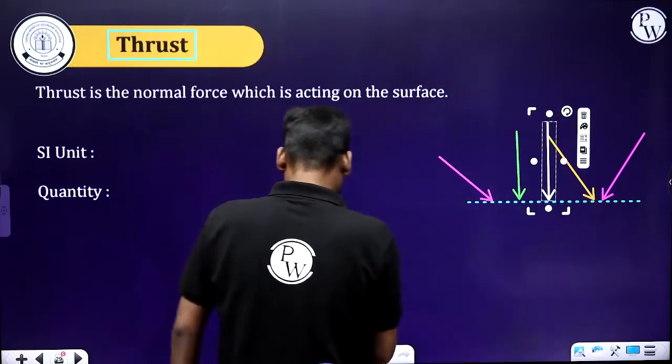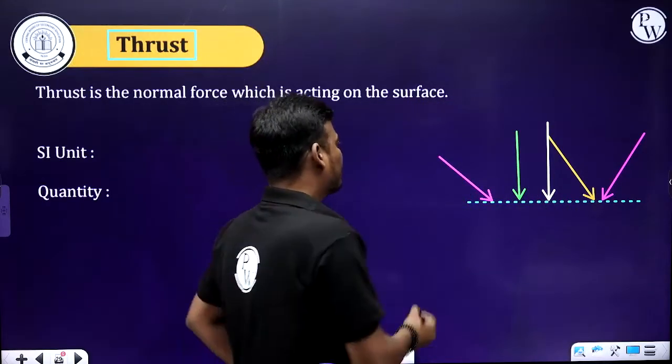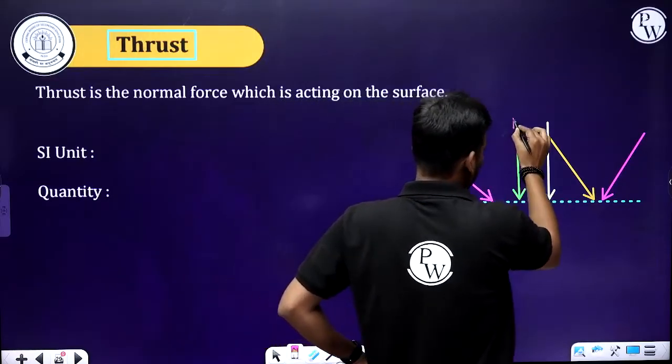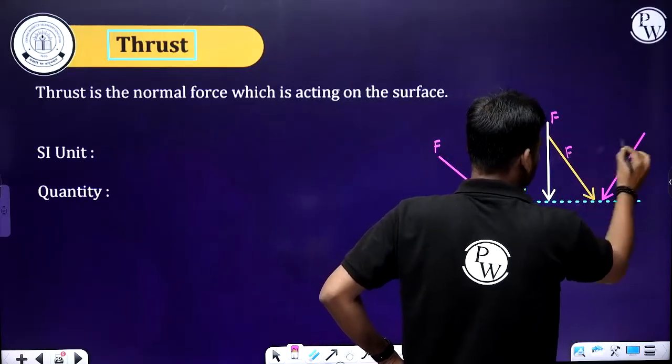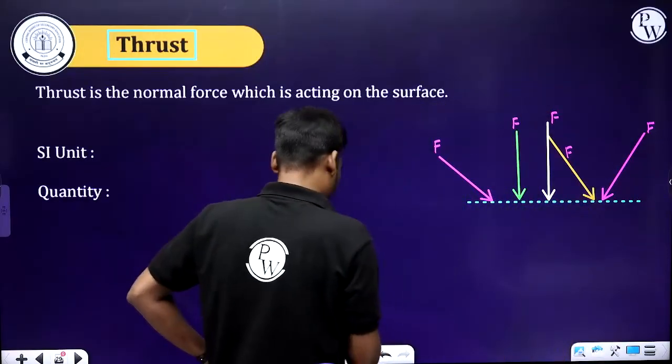So here you see all these are forces. This is also a force, this is also a force, this is also a force, this is also a force, and this is also a force, with respect to the normal.